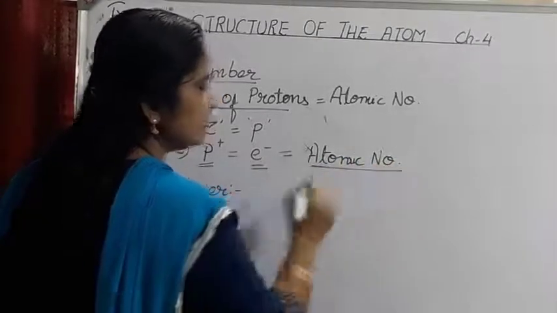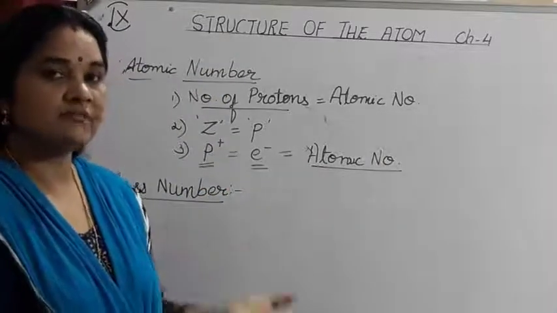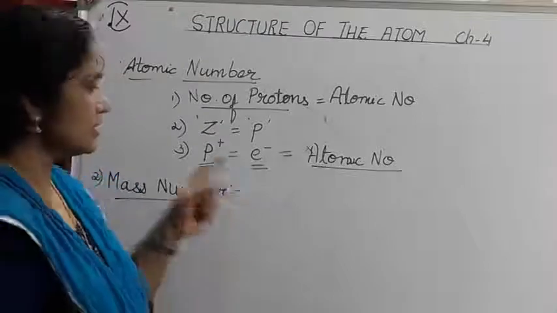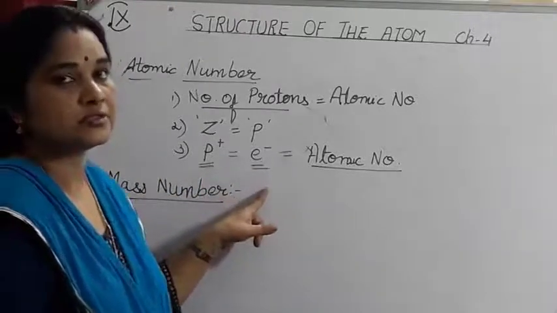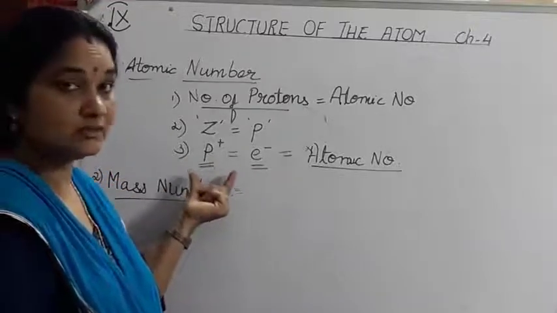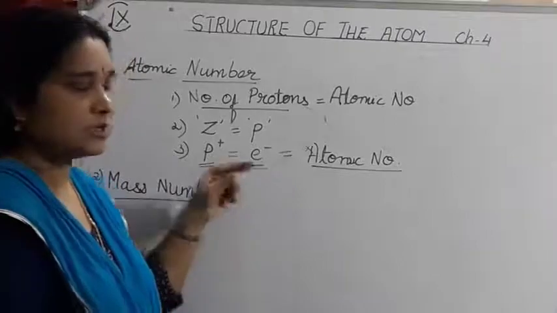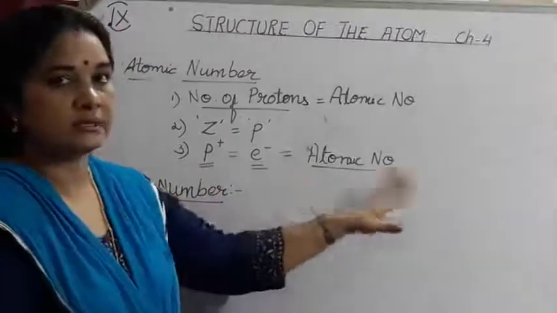So when the atomic number is given to you, you can easily find out the number of protons present in an atom of an element and the number of electrons present in it, because the number of protons is always equal to the number of electrons, which is known as atomic number.